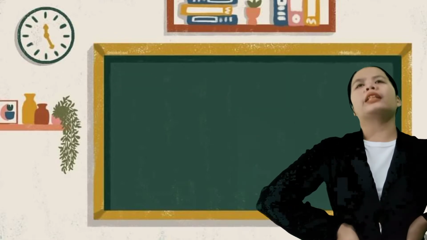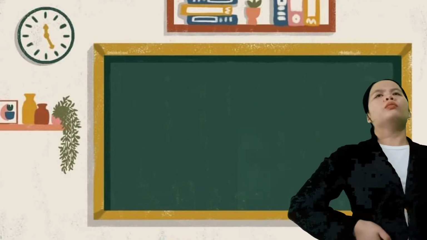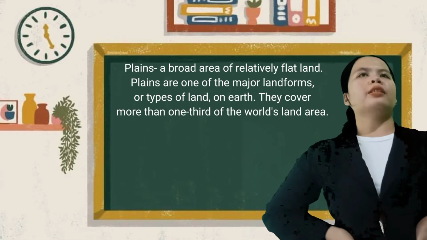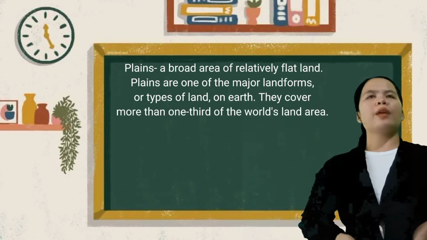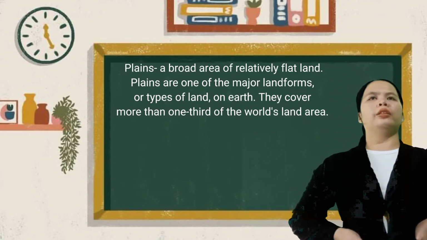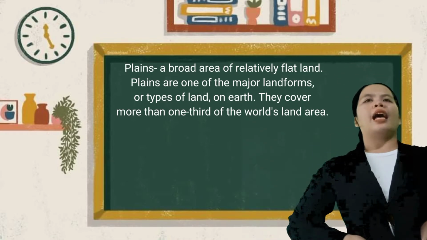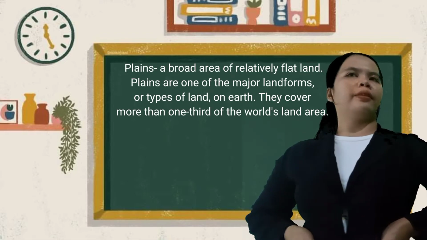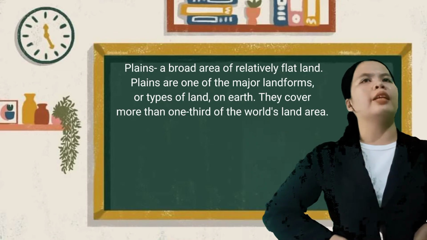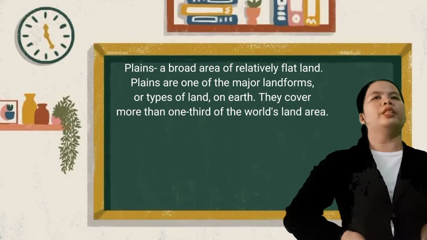Okay, very good. So next, class, is plains. So what is plains for you, class? Okay, very good. So plains, a broad area, relatively flat land. Plains are one of the major landforms or types of land on Earth. They cover more than 1/3 of the world's land area. So plains exist on every continent. Okay, class, can you give me one example about plains in the Philippines? Okay, very good. Example is the widest plain in Central Luzon, otherwise known as the rice granary of the country.